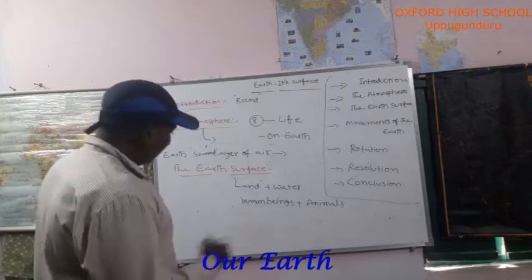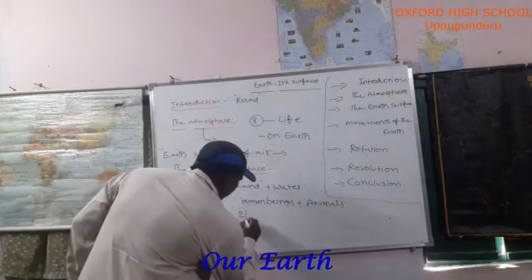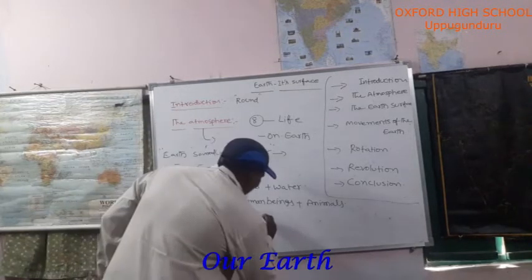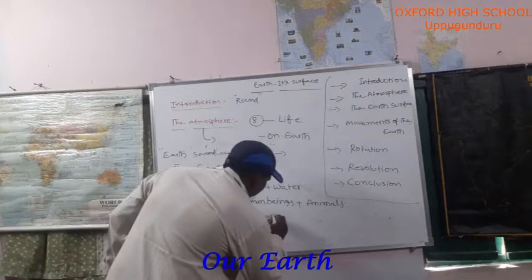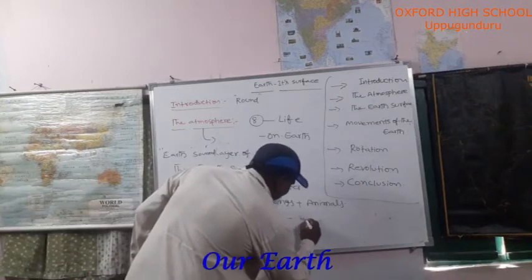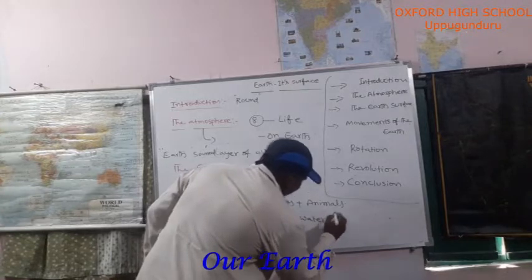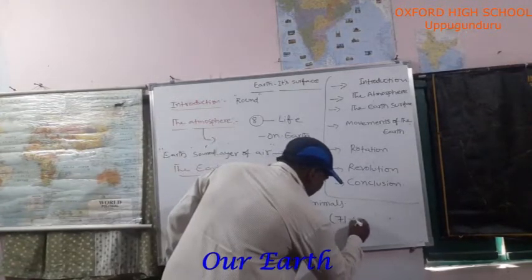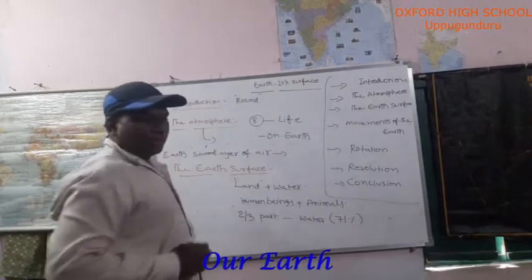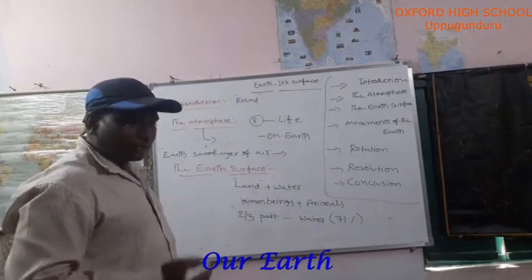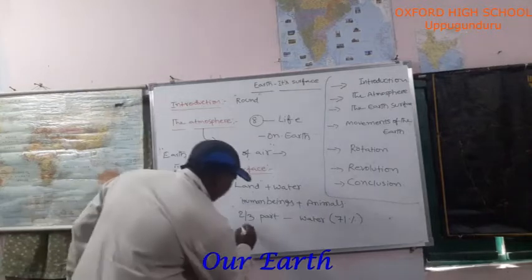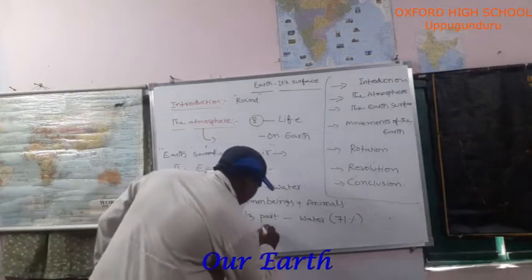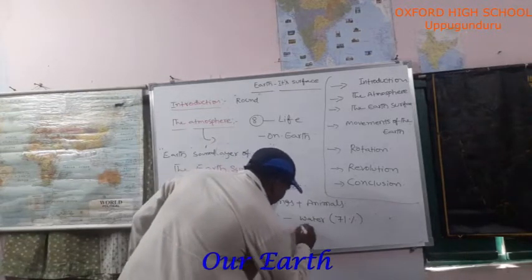On earth, 2/3 part is covered with water. That means 71% of our earth is covered with water. 1/3 part is covered with land.